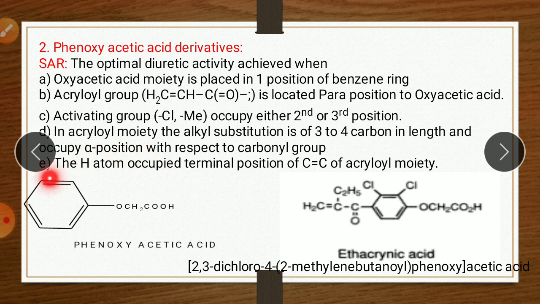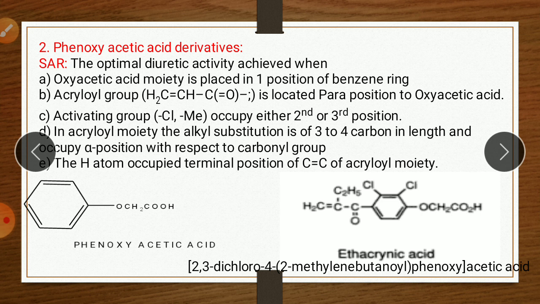So this is the general structure of the phenoxyacetic acid derivative. Phenoxy means phenyl with oxygen; this one is an acetic acid derivative. If we see the SAR, the optimal diuretic activity is achieved when, first point, the oxyacetic acid moiety is placed in one position of the benzyl ring. So this oxyacetic group is on position 1. If we shift this group to the 2nd or 3rd or another position, the activity decreases. So this group is always on the first position.